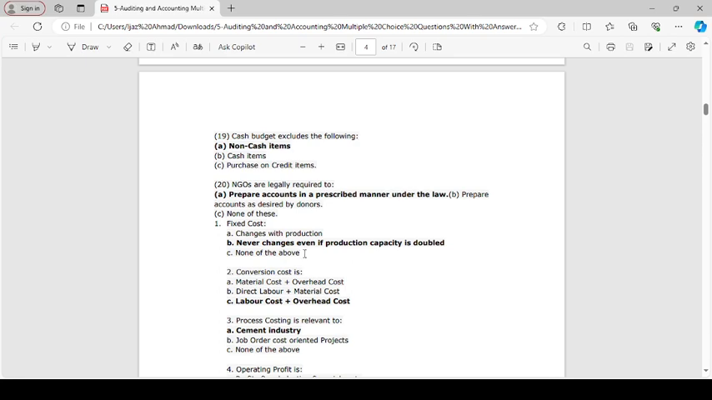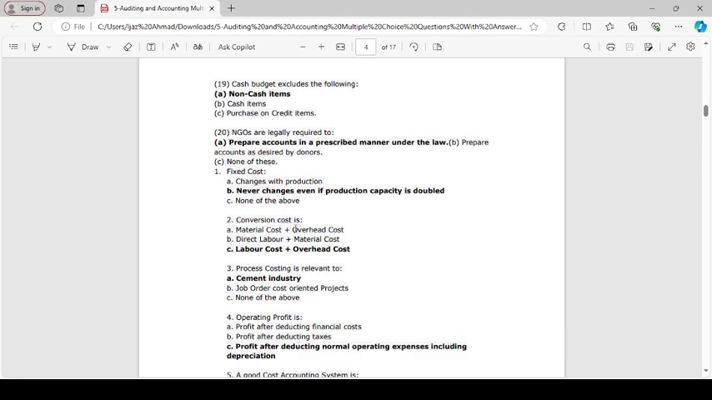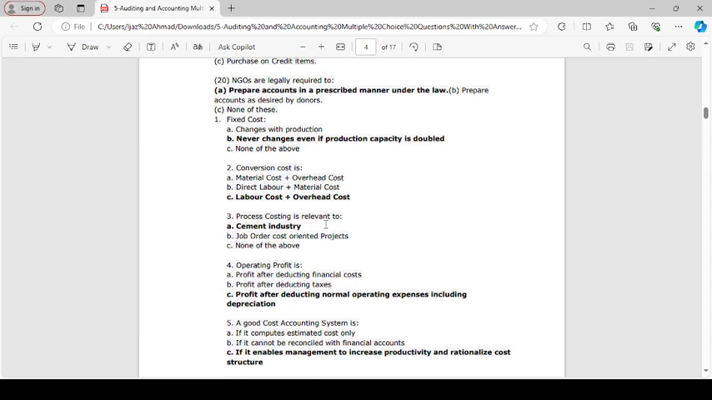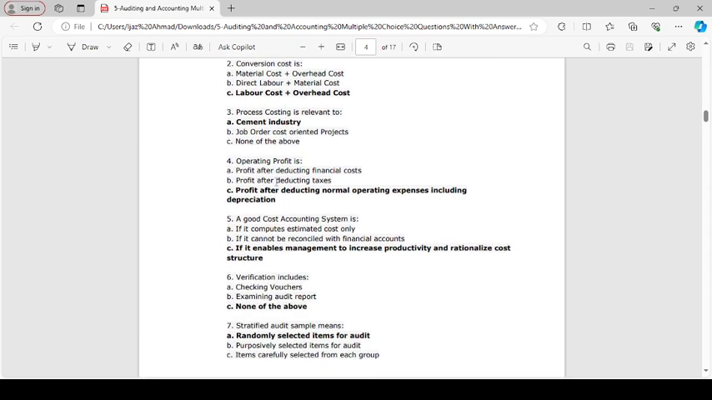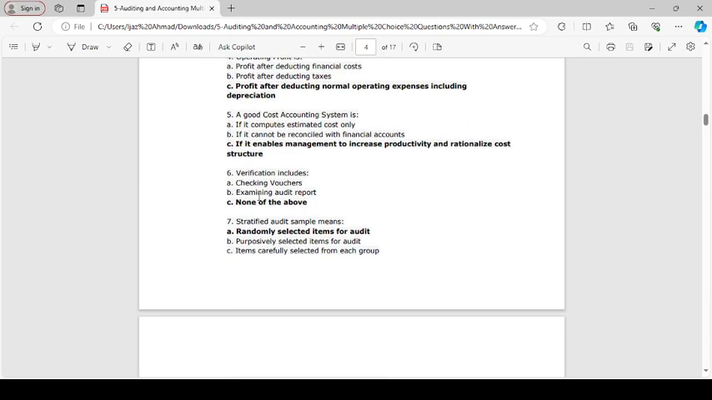Fixed cost never changes even if the production is doubled. Conversion cost is equal to labor cost plus overhead cost. Processing cost is relevant to cement industry. Operating profit is profit after deducting normal operating expense including depreciation. A good cost accounting system enables management to increase productivity and rationalize cost structure.